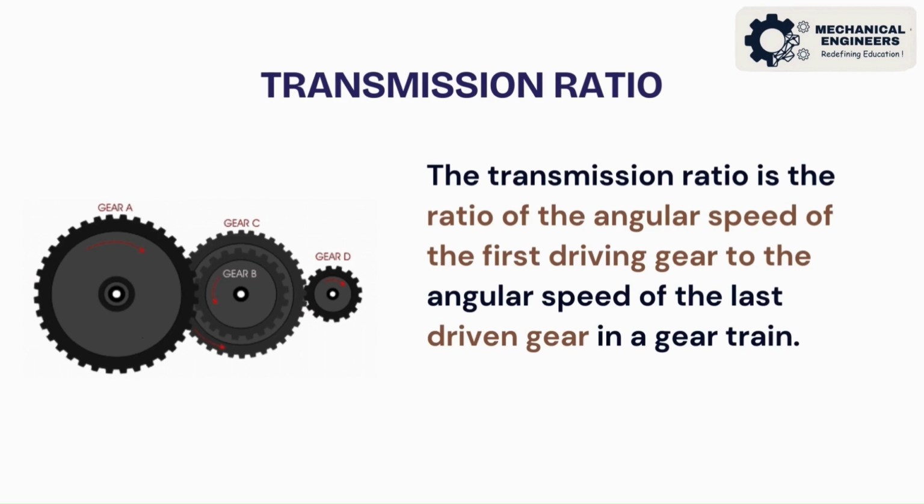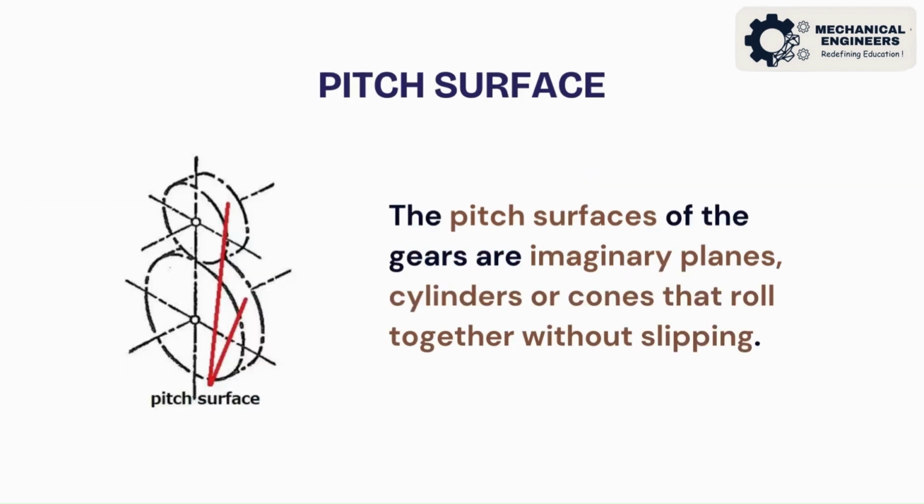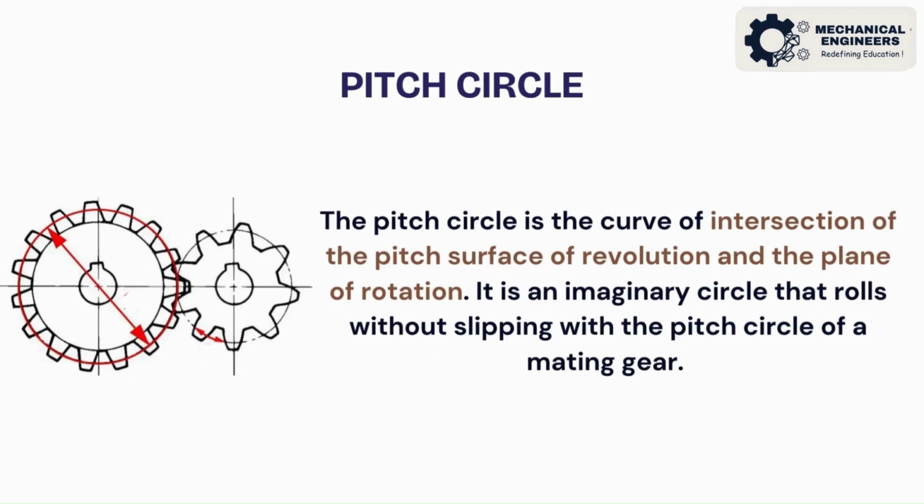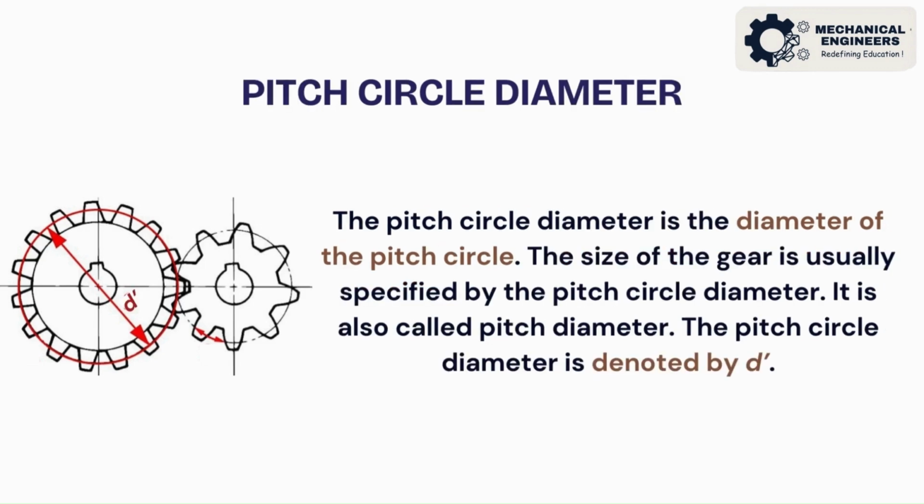in a gear train. The pitch surfaces of the gears are imaginary planes, cylinders or cones that roll together without slipping. The pitch circle is the curve of intersection of the pitch surface of revolution and the plane of rotation. It is an imaginary circle that rolls without slipping with the pitch circle of a mating gear. The pitch circle diameter is the diameter of the pitch circle. The size of the gear is usually specified by the pitch circle diameter. It is also called pitch diameter. The pitch circle diameter is denoted by d'.